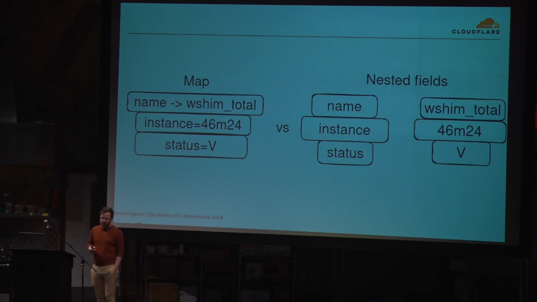Whereas in a nested field, instead of storing everything next to each other, we're instead storing two separate arrays, one of names, one of values. The logic here is that if we take just our label names, we have a lot more duplication than if we take names and values together. So maybe it should compress well.